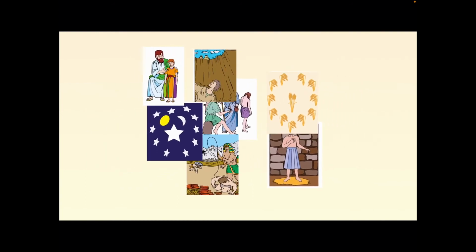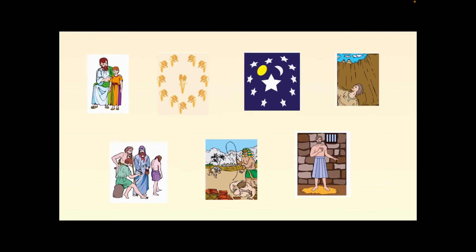Okay, so the correct sequence is this. First of all, we had Jacob giving Joseph a special coat because he was his favorite son. And then Joseph had 2 dreams. He had one about wheat and one about the stars. And his brothers felt that these dreams were about him and that they would have to bow to him. So they threw him in a pit, which is in the 4th picture.